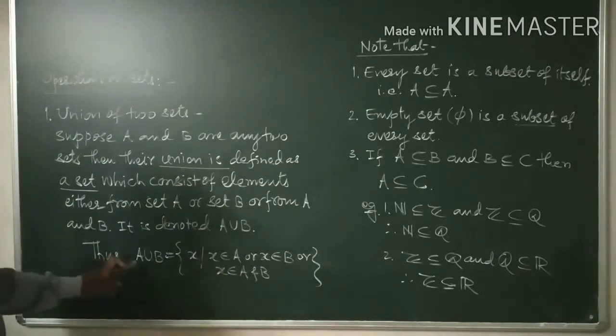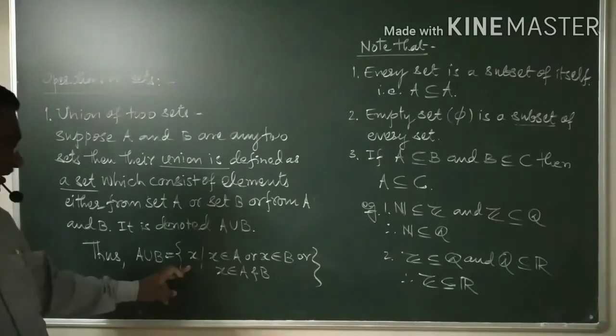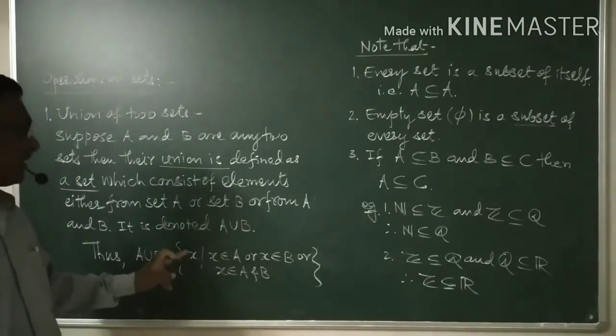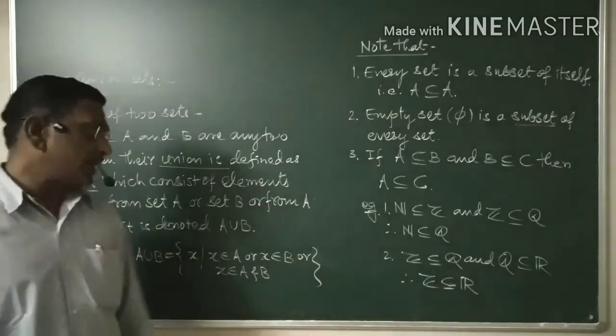A union B is equal to the set of all elements X, or set of all numbers X, or set of all members X. How are those numbers or elements or members?